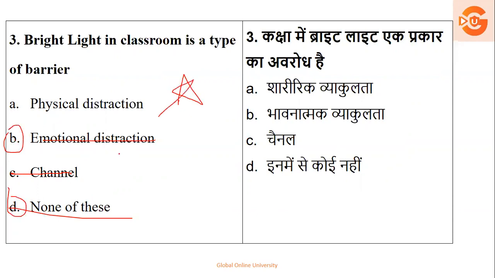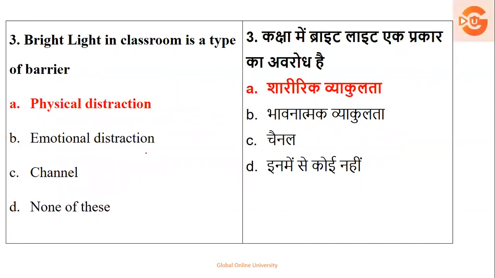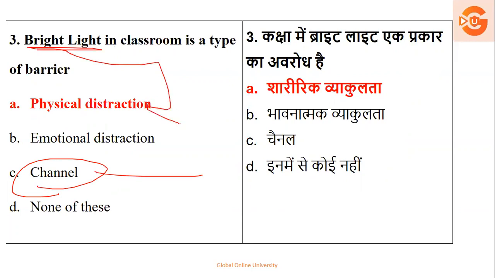If you have a doubt between physical distraction and channel, remember that channel is a medium. Basically, bright light is one of the physical distractions.